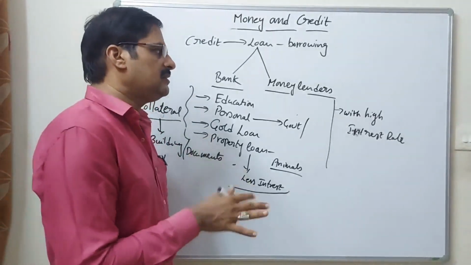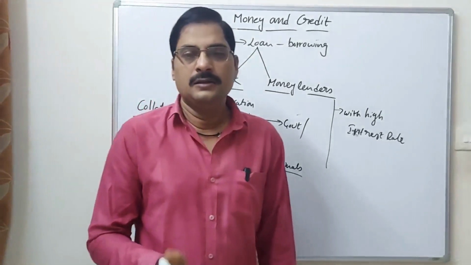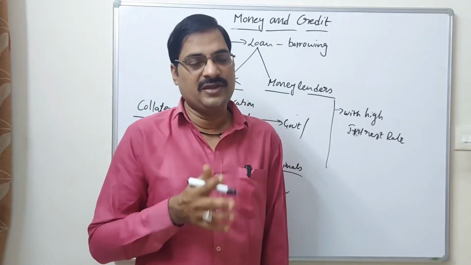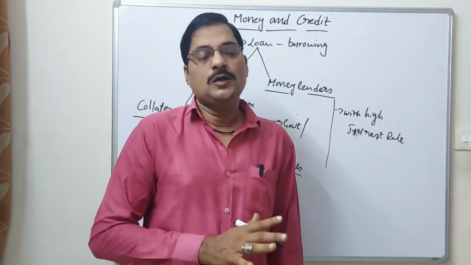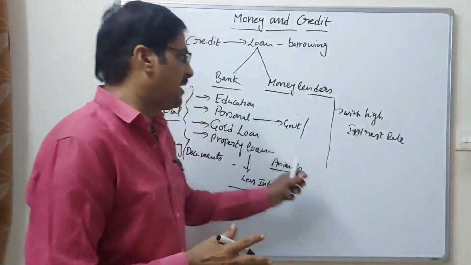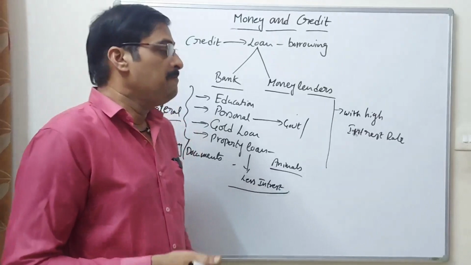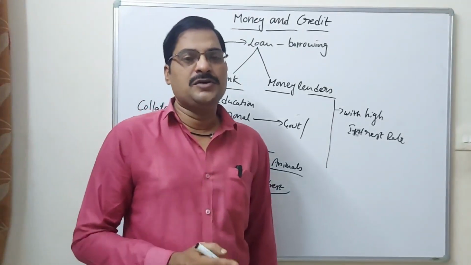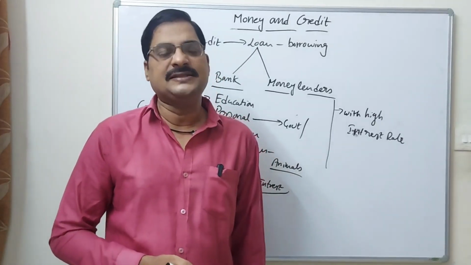But high interest rates are very risky and problematic, so taking money from these financiers is a problem. According to this situation, they will ask you one kind of question: formal and informal sector.